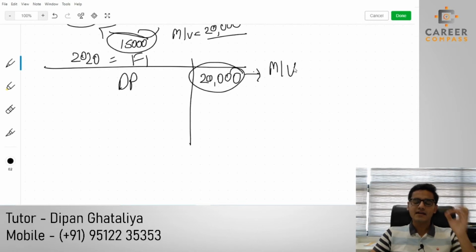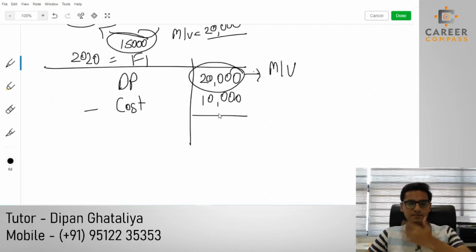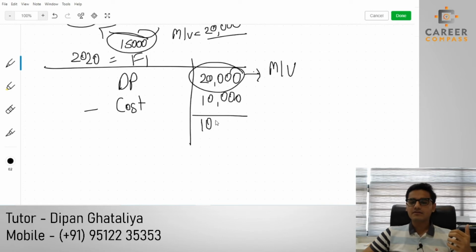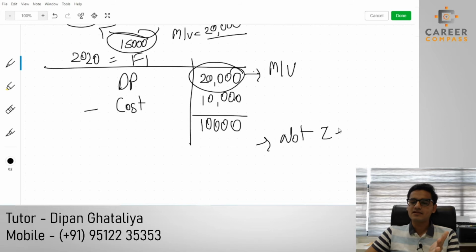I already told you that we have to write the market value in the case of a gift. Then we deduct our original cost of 10,000, and our gain amount comes up as 10,000. But now, in this situation, as our consideration amount is not zero, we cannot give 100% gift relief. Why?